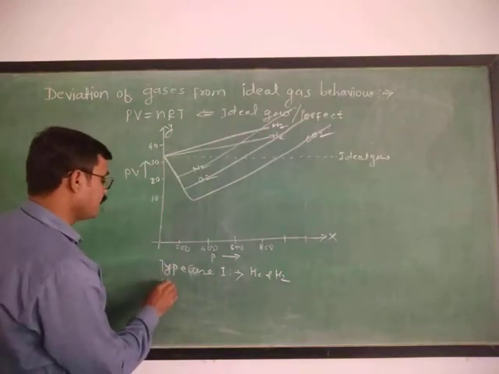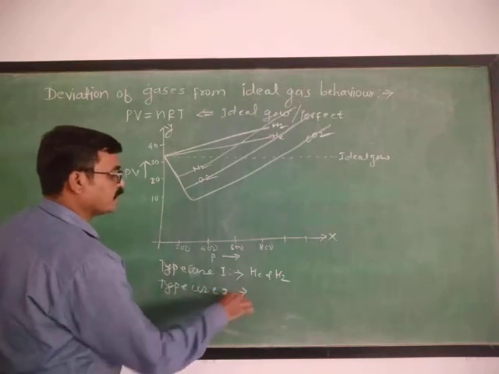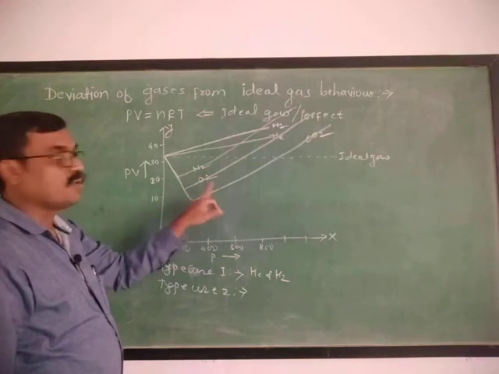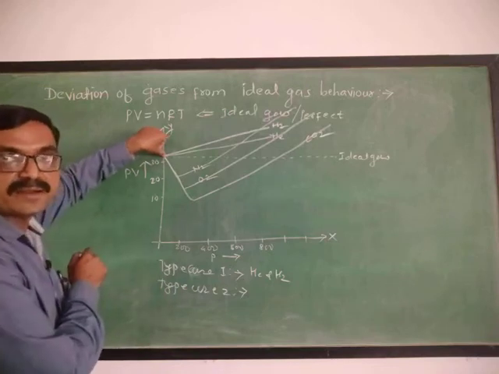Now the second type of curve is for nitrogen, oxygen and CO2. What happens initially is that at lower pressure some fixed value of PV is there.